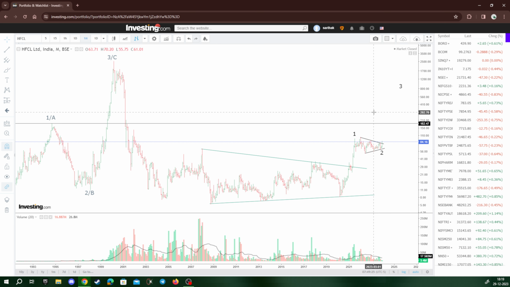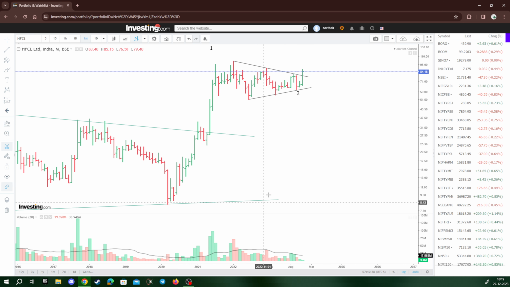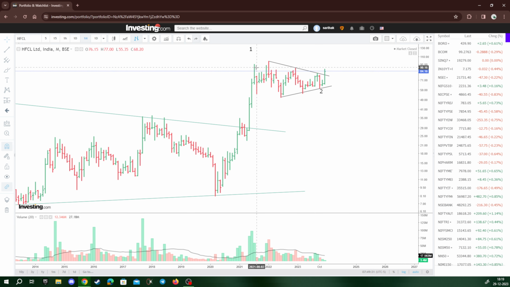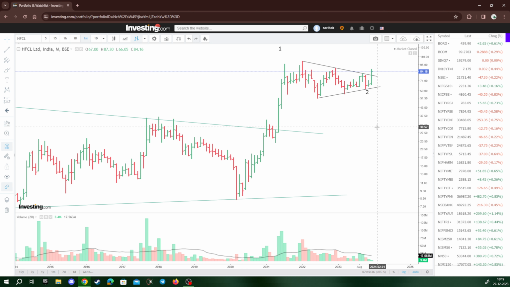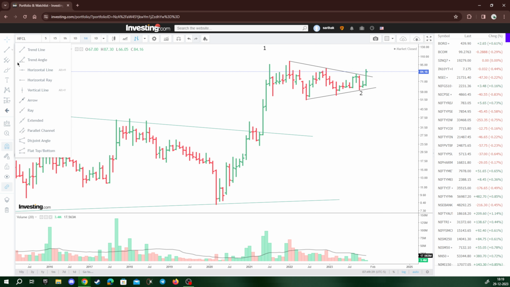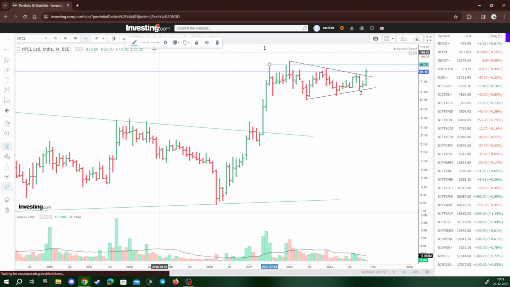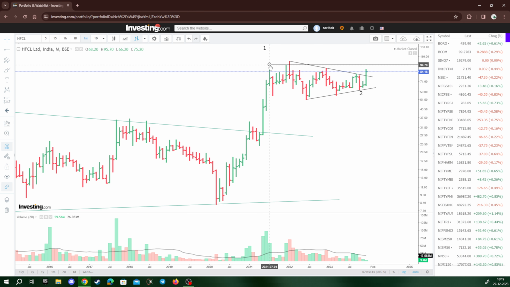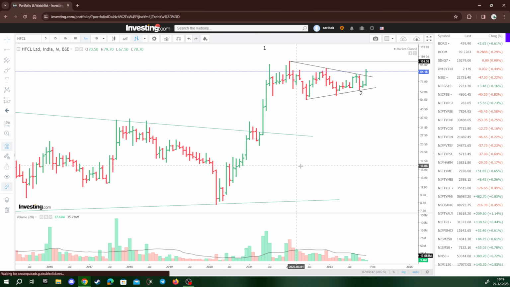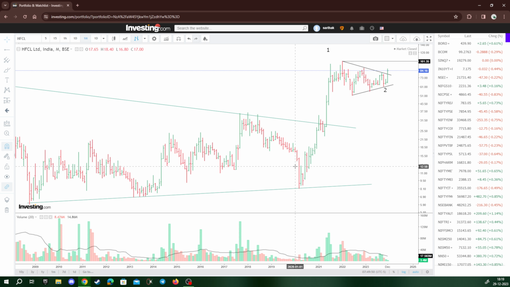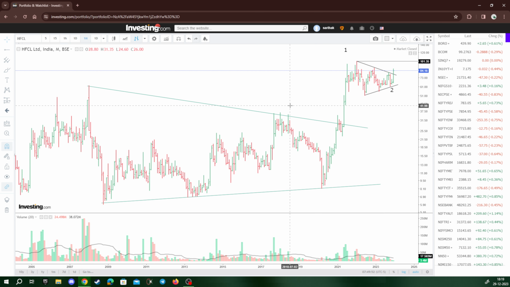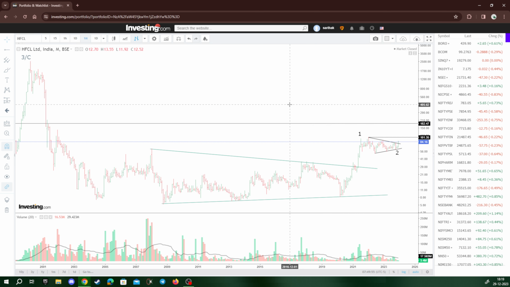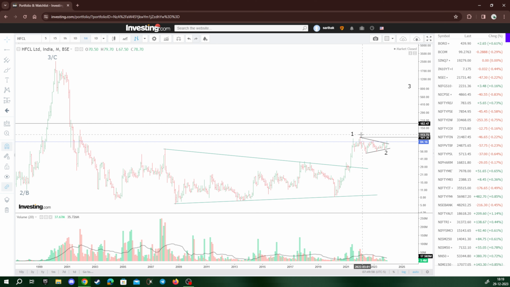I'll come to the calculations of Fibonacci just in a while. As far as the technical analysis in the stock is concerned, we are trying to break above this, and the confirmation that we have started a rally on the upside would be a monthly close above 95.70, or on a conservative side we might go for a close above 101, or for a simple basic number, a close above 100. We are almost 80-90% sure that wave 1 has ended, wave 2 has completed, and we have started the rise on the third wave.